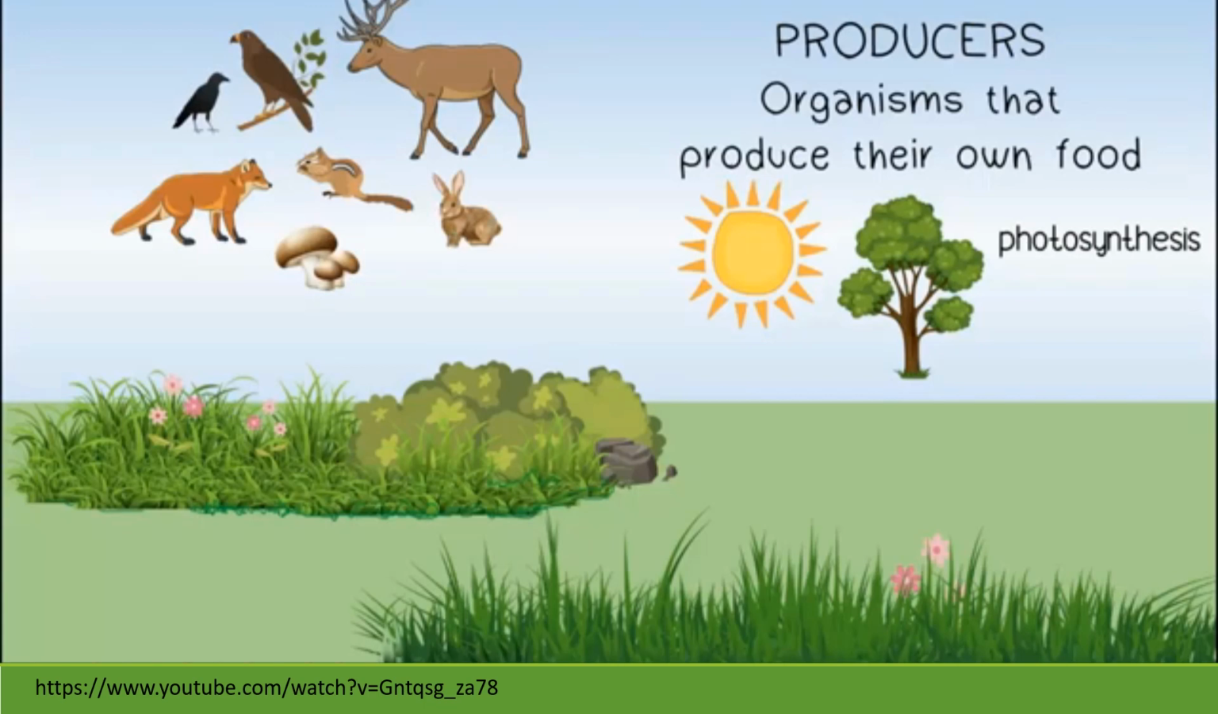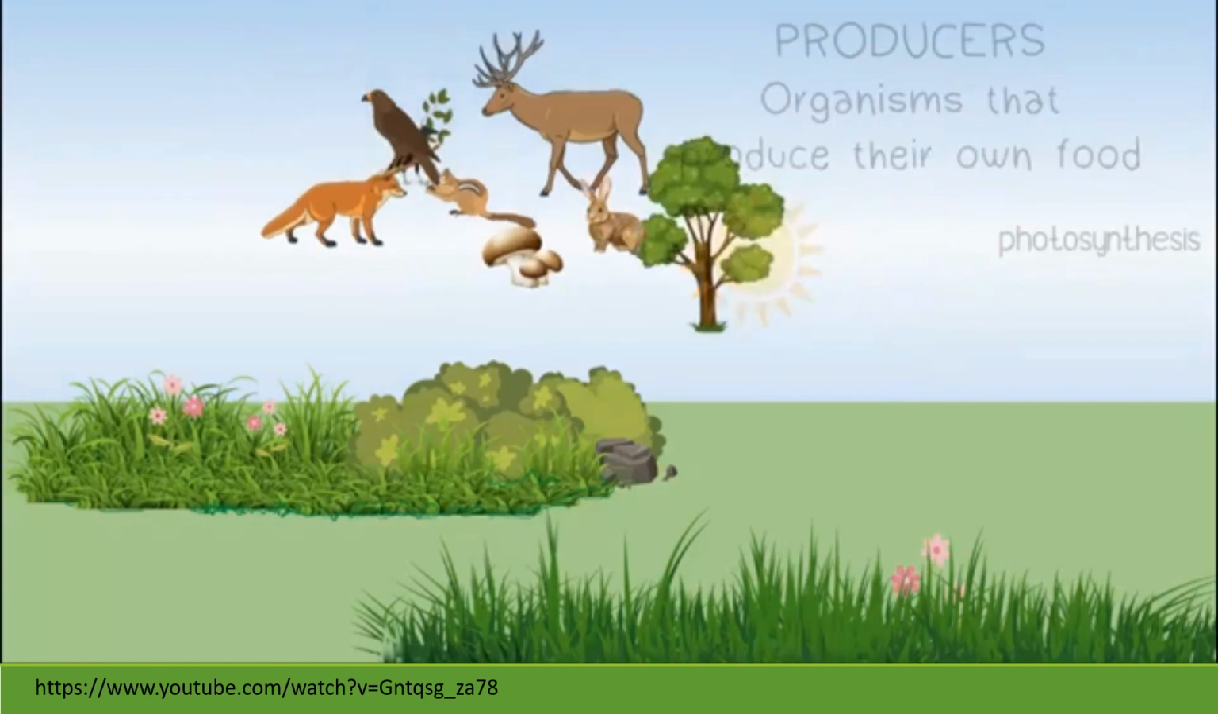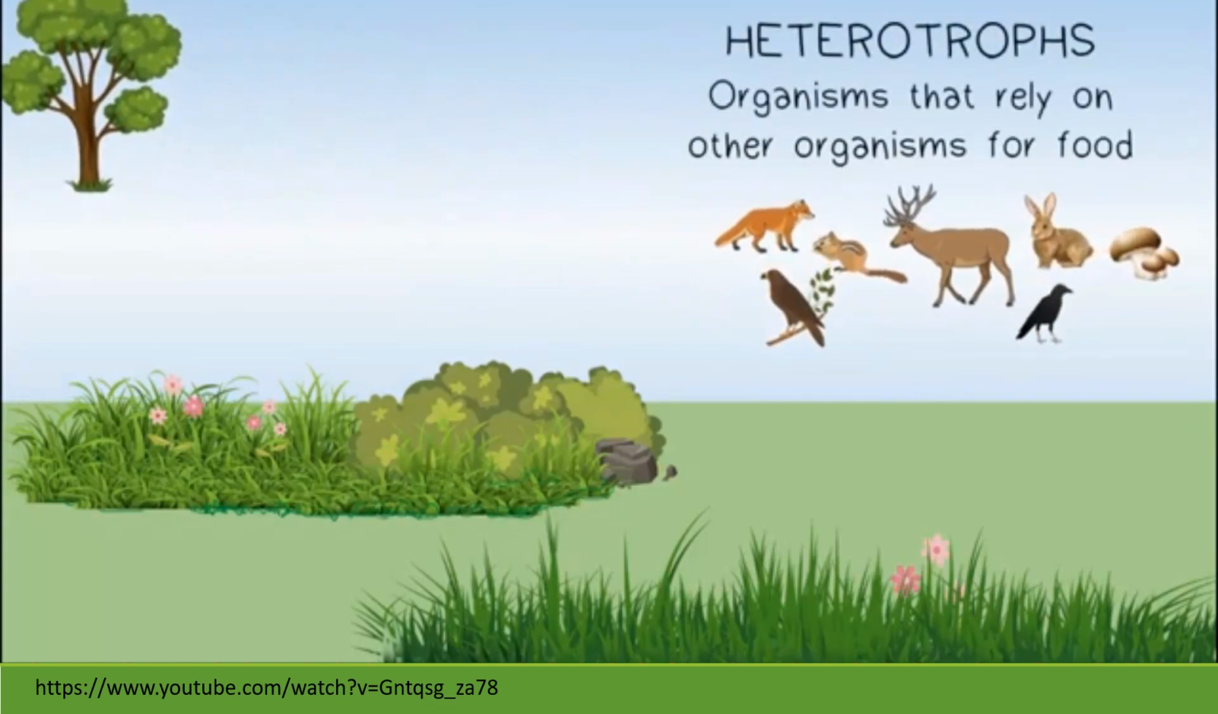All other organisms are classified as heterotrophs. A heterotroph cannot make its own food, so it feeds on others. A heterotroph is an organism that relies on other organisms for food. Heterotrophs can be classified according to how they obtain their chemical energy. And there are two main categories of heterotrophs: consumers and decomposers.